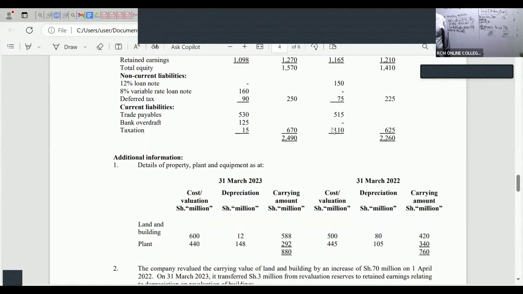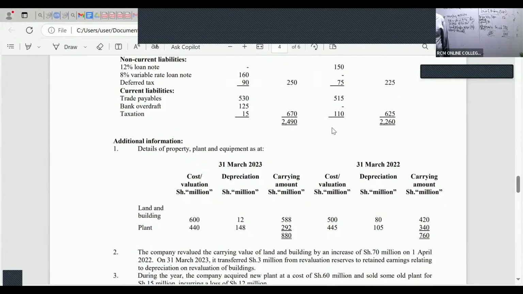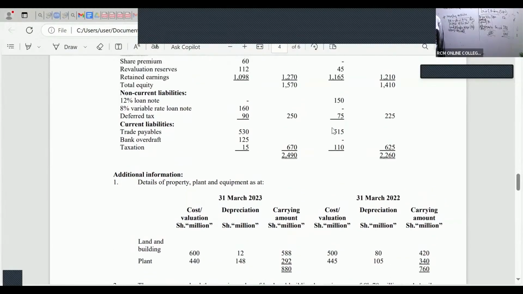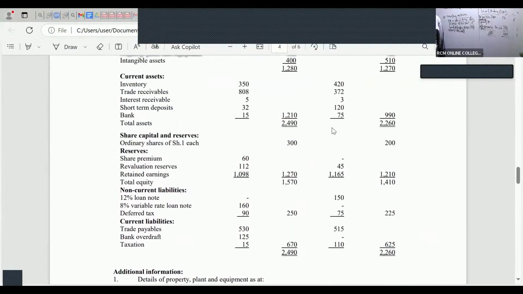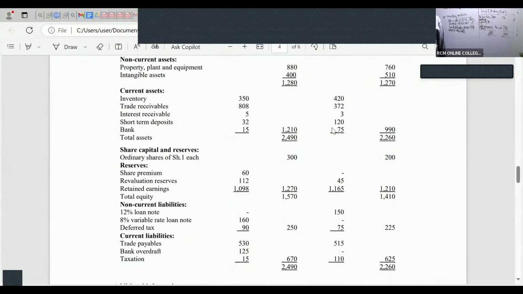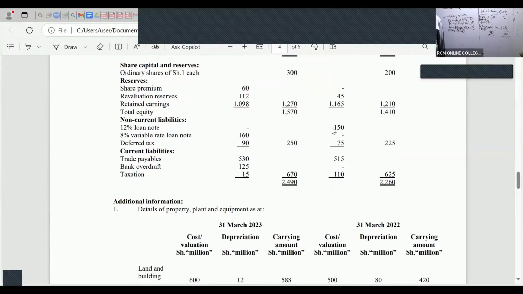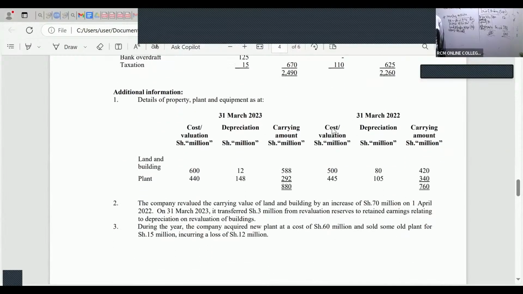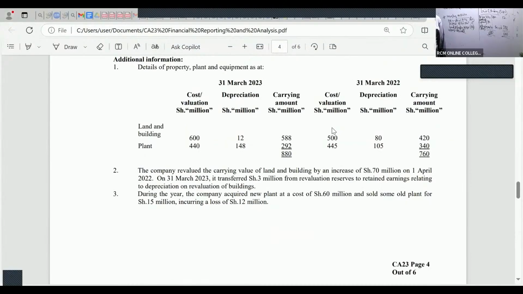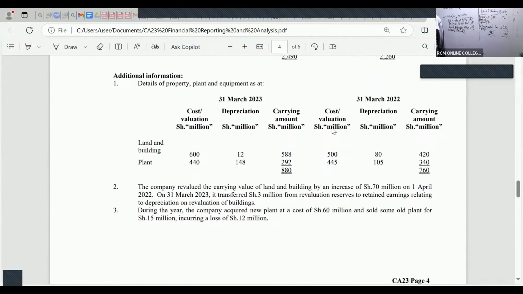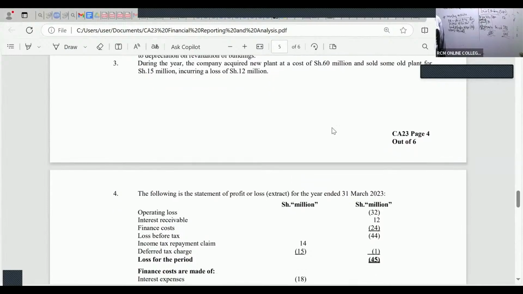Under current liabilities, are we able to see anything on interest? Because interest received in the year, ladies and gentlemen, is an investing activity. Is anybody able to see any note talking about interest? The receivable one is 12, okay.